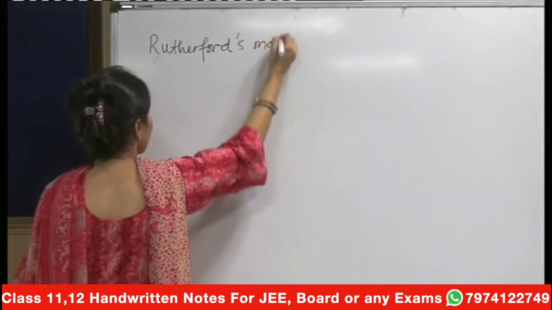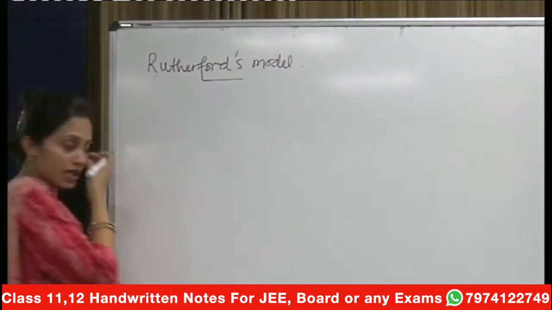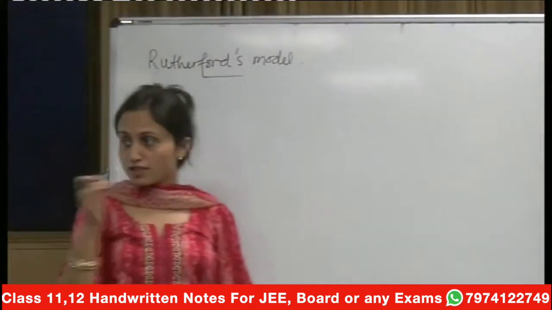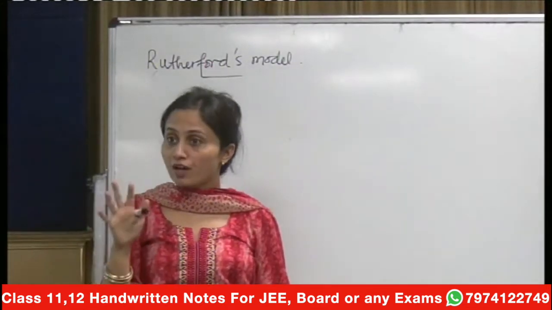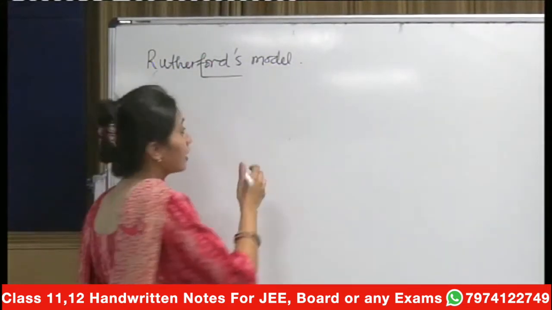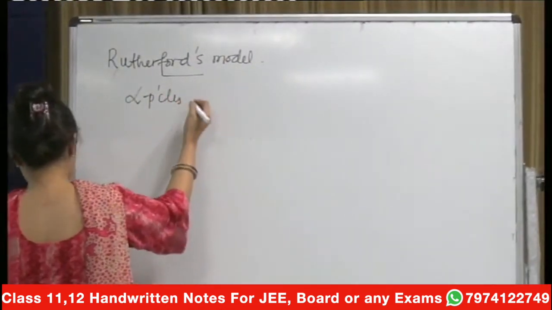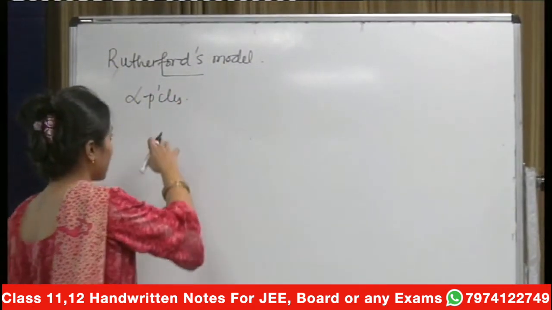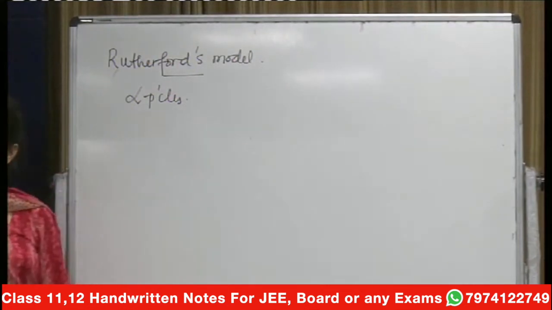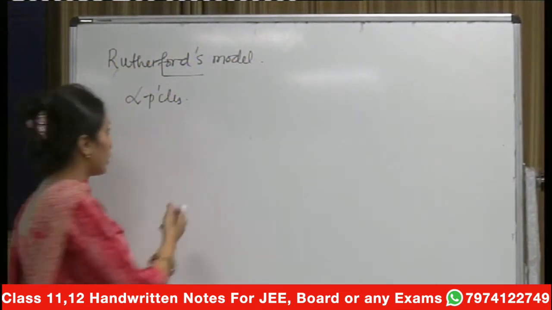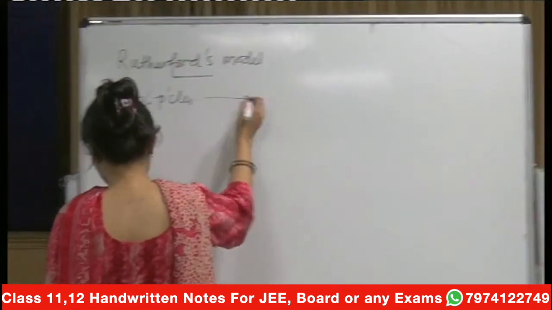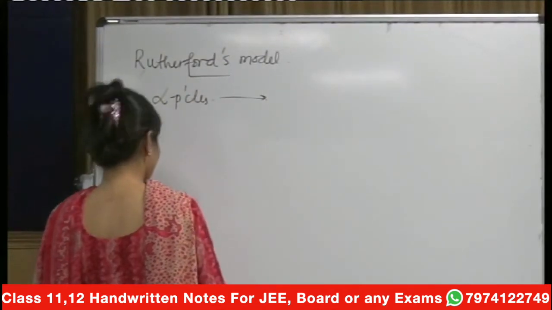Rutherford's model was actually just talking about, say, a beam of electrons. He actually generated alpha particles. He used a beam of alpha particles, which were made by thin metallic foils, and then they were made to bombard a thin film of metal foil.